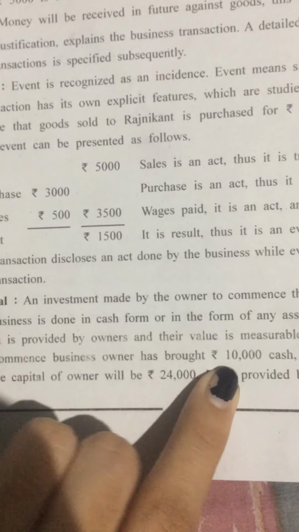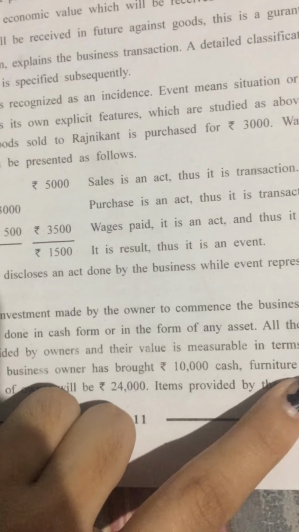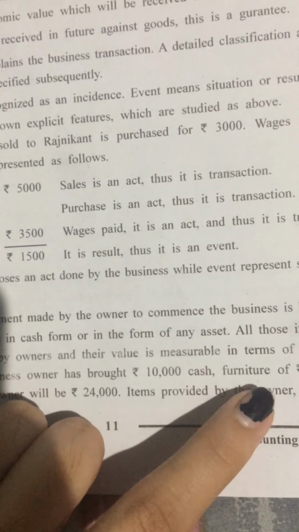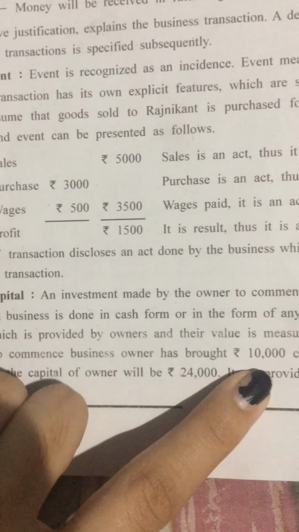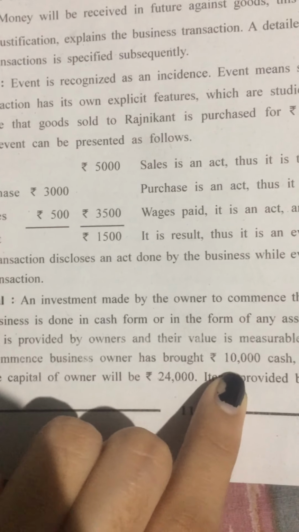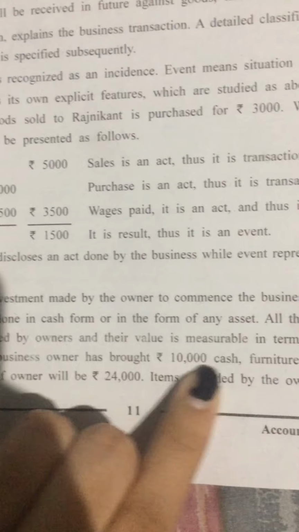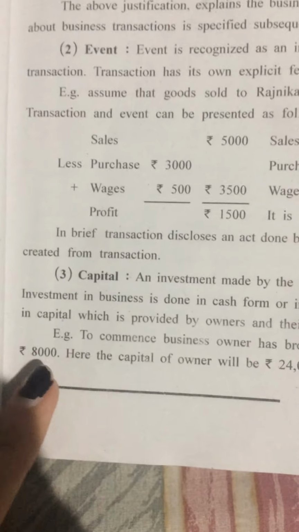So here the owner has brought cash as well as an asset. The furniture is an asset. So total of these three items that has been brought by the owner, that was 10,000 cash, furniture of worth rupees 6,000 and goods of worth rupees 8,000.